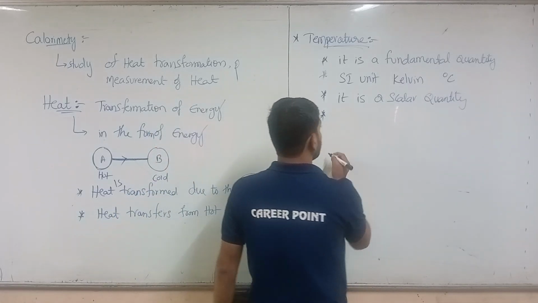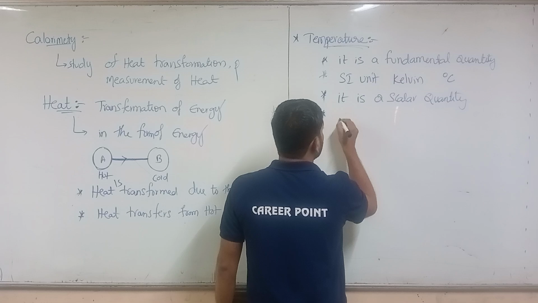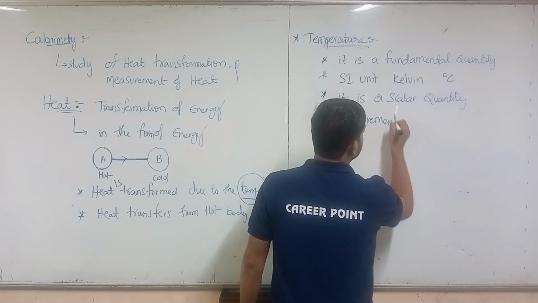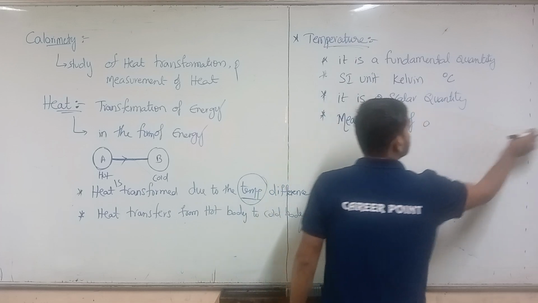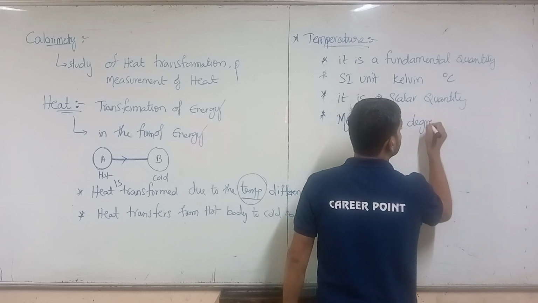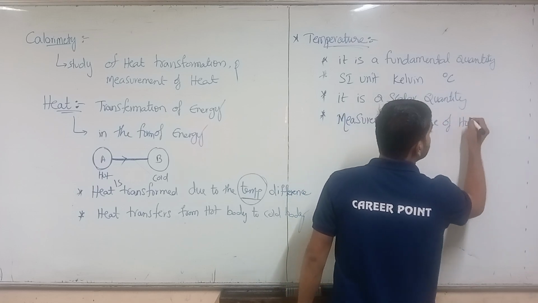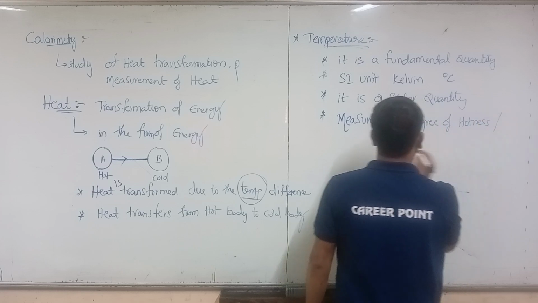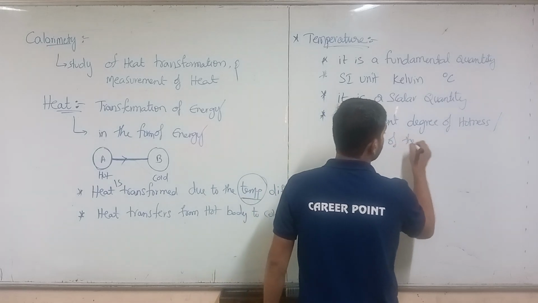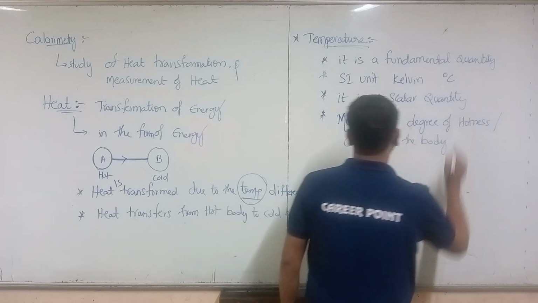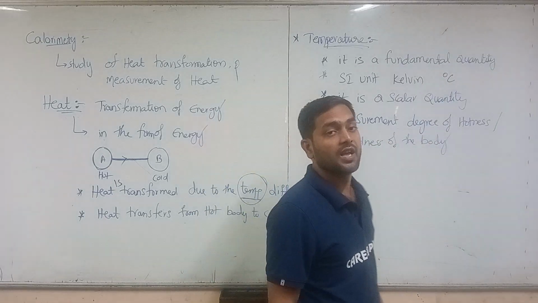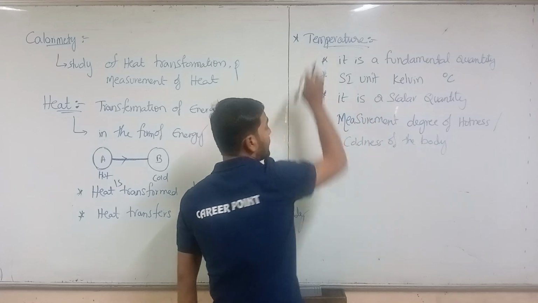So I would like to write the definition: temperature is the measurement of the degree of hotness or coldness of the body.